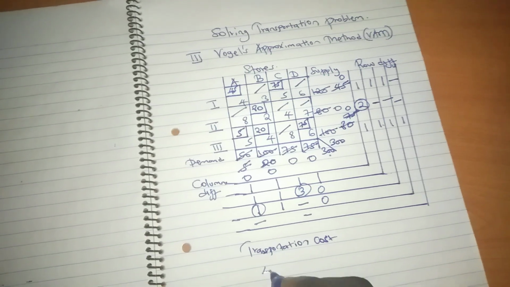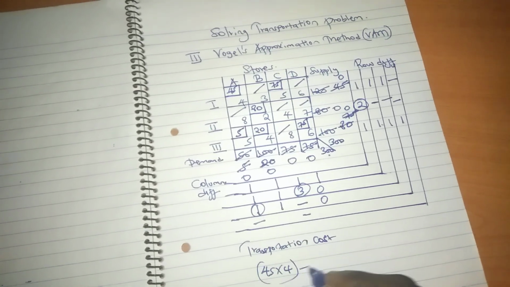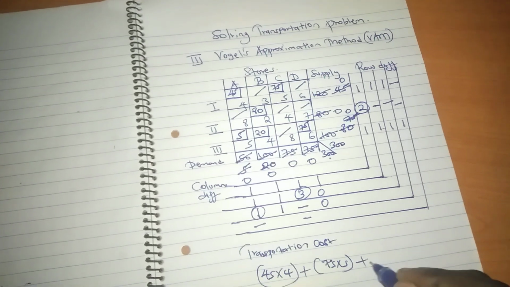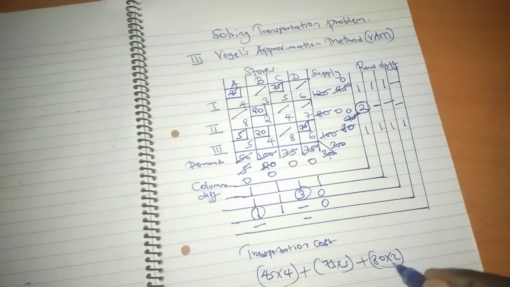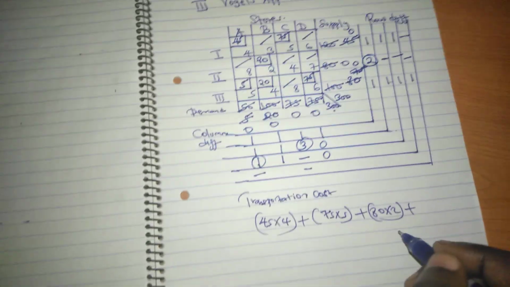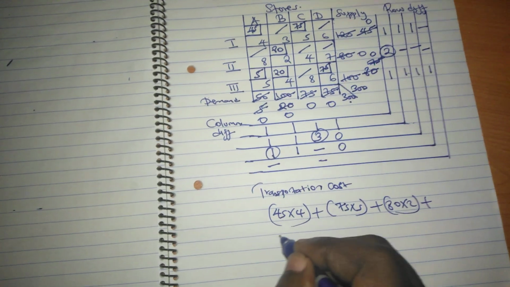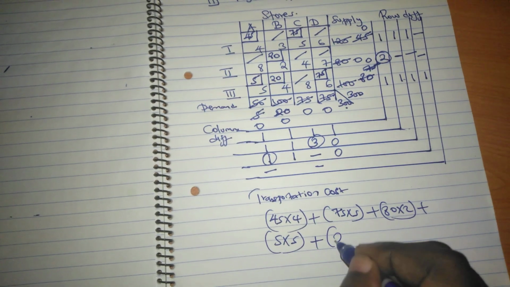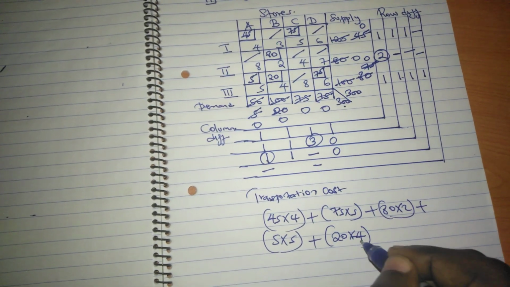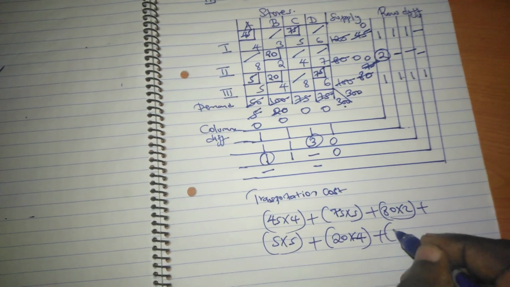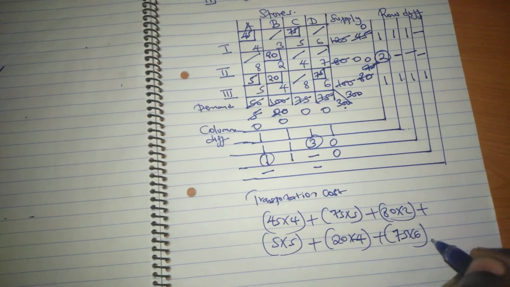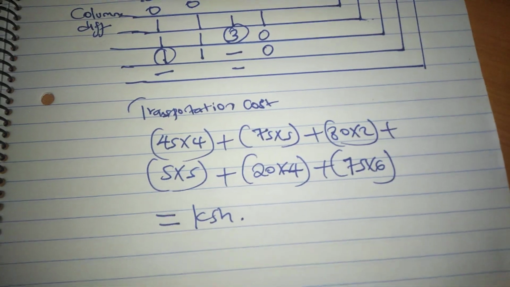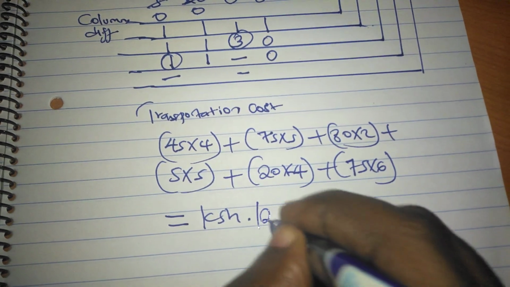It will be equal to 45 multiplied by 4, add 75 by 5, add 80 by 2, add 5 by 5, add 20 by 4, and finally add 75 by 6. Now this will give us a total of Kenya shillings. We will get a total of Kenya shillings 70.